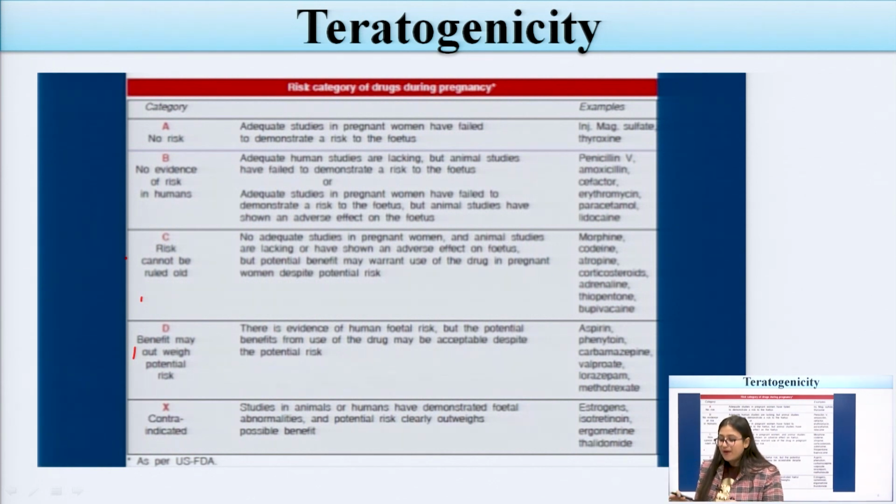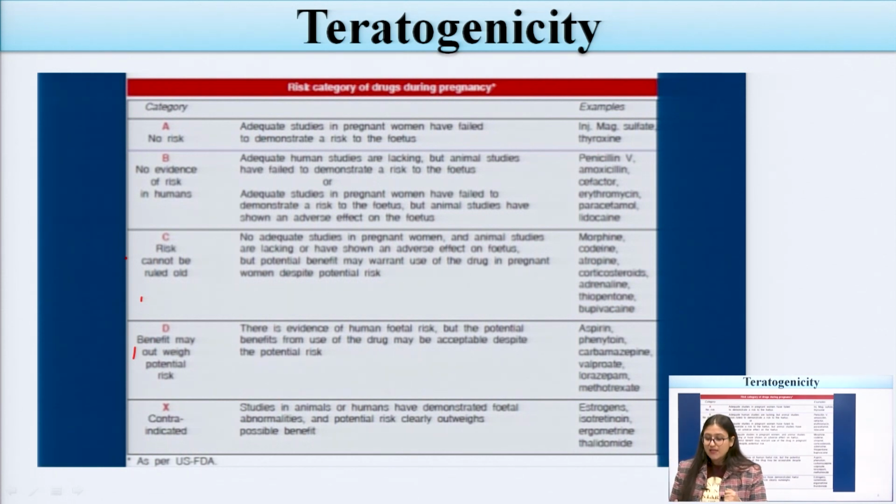Animal studies have shown some effects, but in human volunteers no risk can be seen with drugs like penicillin V, amoxicillin, cephalosporins, erythromycin, paracetamol, and lidocaine.